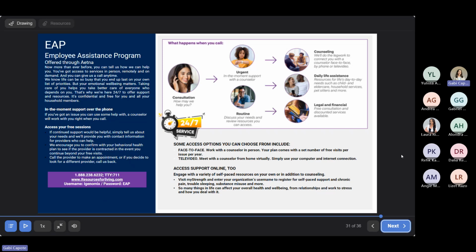So we also have an employee assistance program offered through Aetna. It's very important to not only take care of your physical health, but also to take care of your mental health. So this is a great program to get some additional assistance. It is a free phone number, 24/7 service, 100% confidential. Even if you talk about any issues with work, they are not going to notify your employer. So you can call this number to get any assistance if you're having issues with your family, if you need any kind of counseling, if you need help with your day-to-day life, maybe you might even need legal and financial assistance. All of that you can use this resource for. And if you need any additional assistance with any of these problems, they will refer you to someone who can continue to assist you.